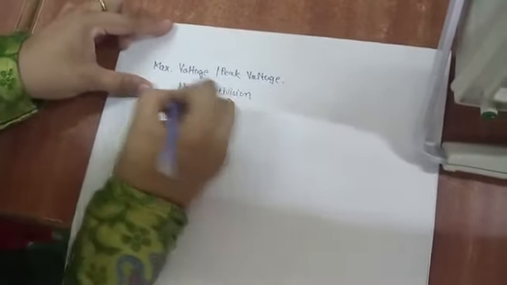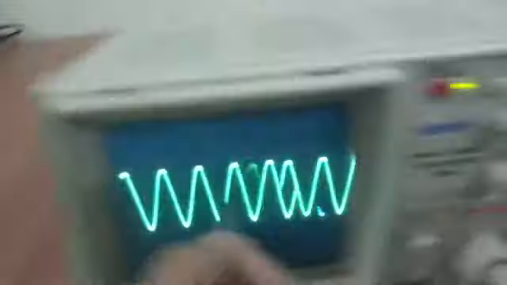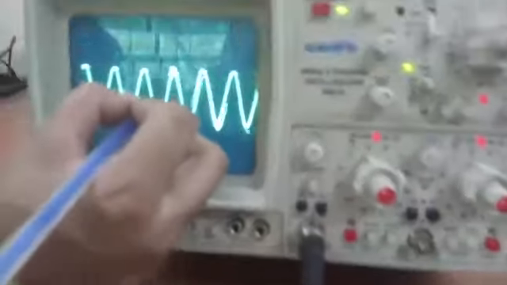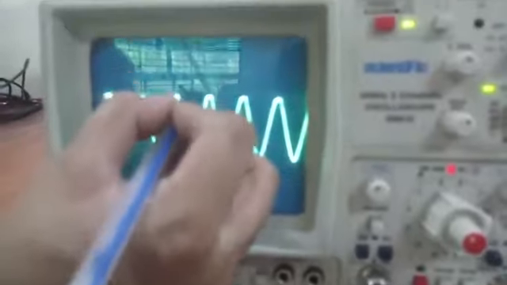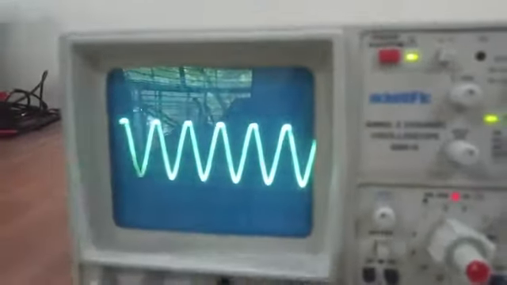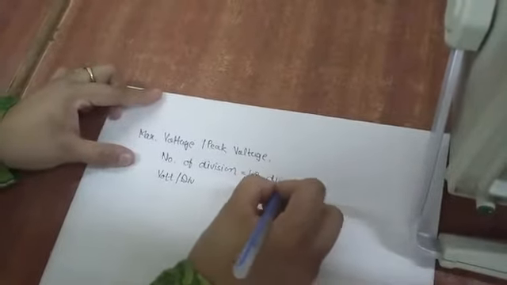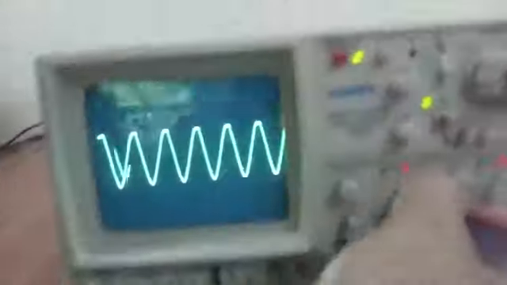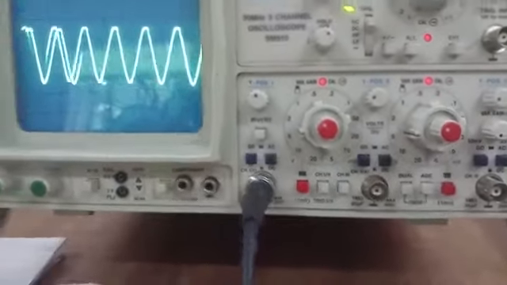As seen in the waveform, one complete division and above that 0.3, so 1.3 divisions are there. The volt per division setting is 5 volt per division, which means one division is equal to 5 volt.